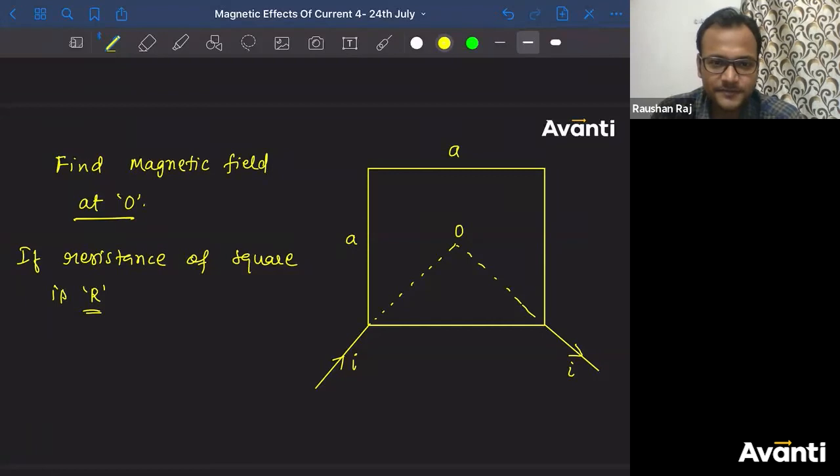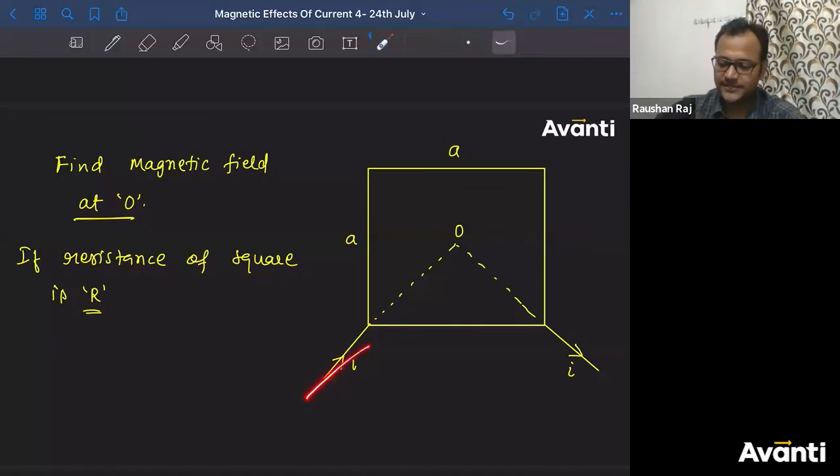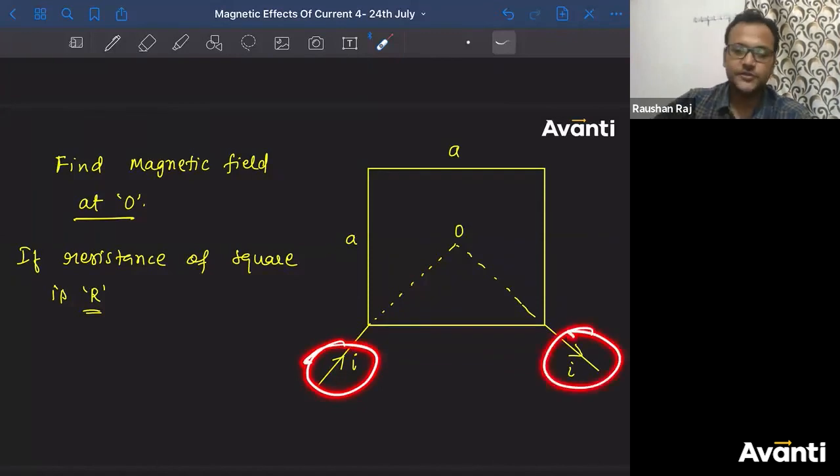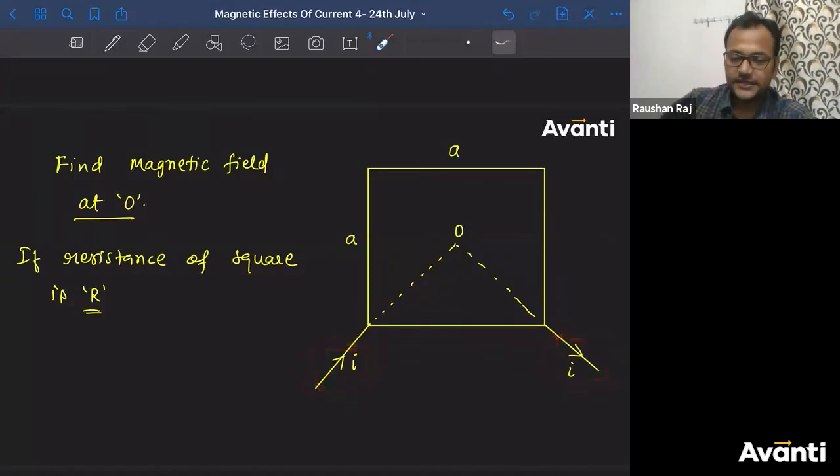About which Atharv? No, Shashwat, it's okay. About Atharv, wires are semi-infinite. Which wire you're talking about? This one? Are you talking about these wires? It doesn't matter whether this is an infinite wire or finite wire. If this point is lying along the flow of current, magnetic field because of this will be 0. Magnetic field because of this will be 0. So eventually you have to find the direction. You have to find the magnetic field because of the square loop only. Vinayak, that you have to find out. तुम्हें पता करना पड़ेगा ना. You have to find out.